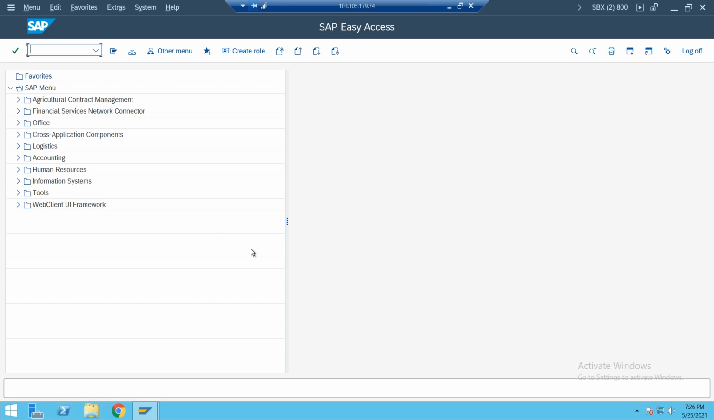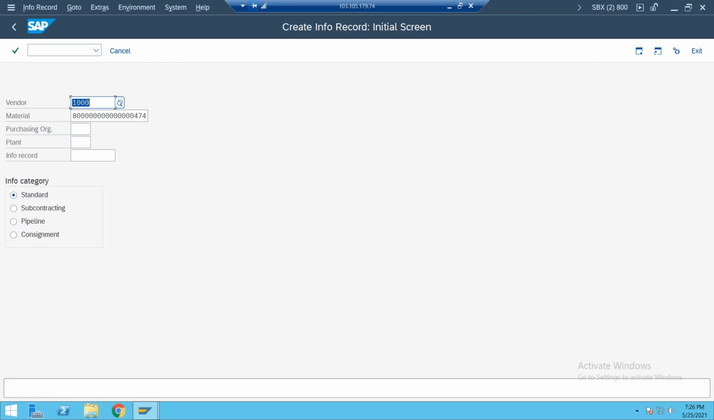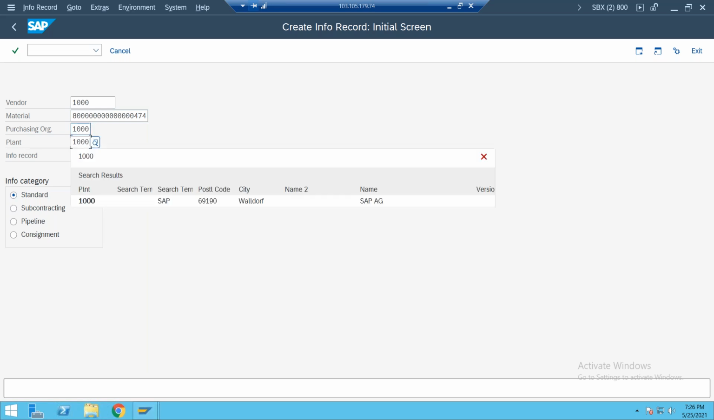Go to ME11 to create the purchase info record. A purchase info record is a combination of both material and vendor. By default it is vendor 1000. Whichever vendor you are taking this consignment material from, you must create a purchase info record with this vendor. Enter the vendor, enter the material, enter the purchase organization, and enter the plant.